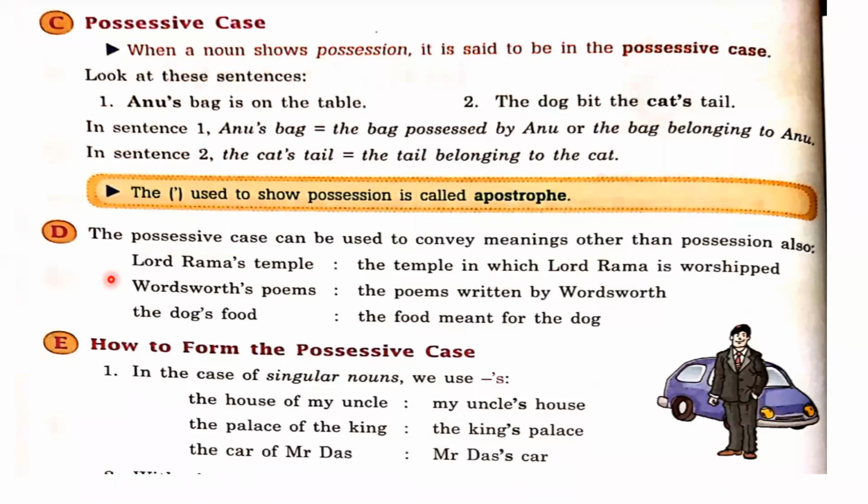So come to point D. Possessive case can be used to convey meanings other than possession also. Sometimes, dear friends, we just do not want to show possession.